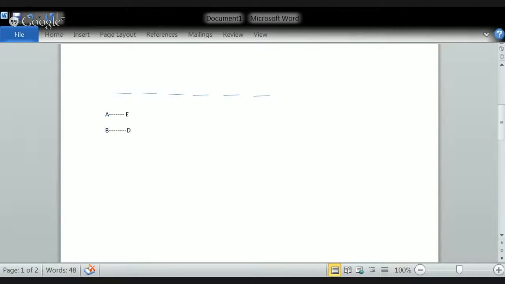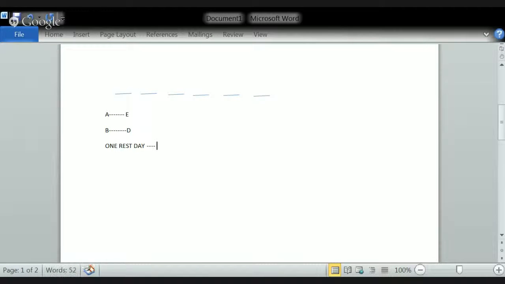There will be one rest day denoted by F. Okay, so let us indicate there will be one rest day that is denoted by F.